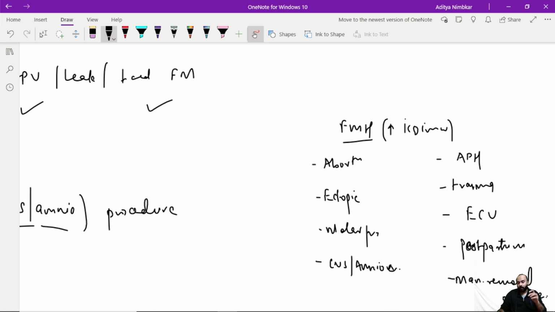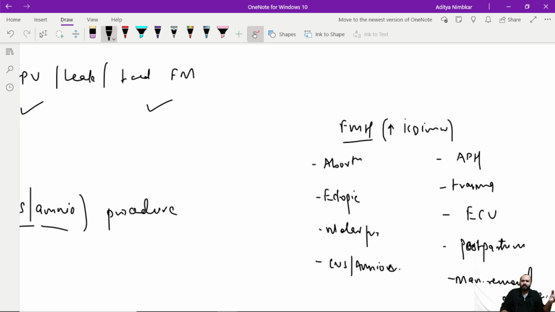Next, molar pregnancy, very important. Now the point with molar pregnancy is that we have complete mole and partial mole. A complete mole does not have any expression of the paternal genotype. Basically, there are no fetal RBCs present. So whenever there are no fetal RBCs, there is no risk of isoimmunization in a female who has a complete mole. Whereas in a partial mole, there are fetal parts, there are RBCs being expressed, and the RBCs are expressing the Rh antigen. So there is a risk of isoimmunization in a partial mole.